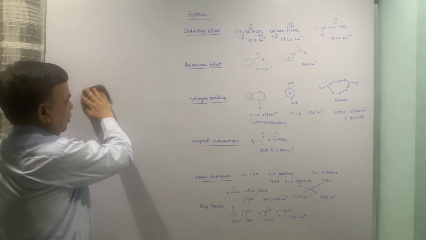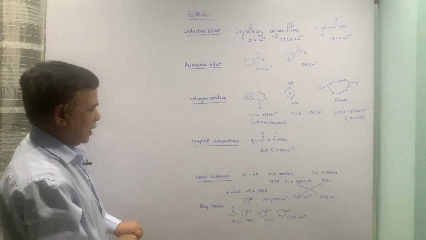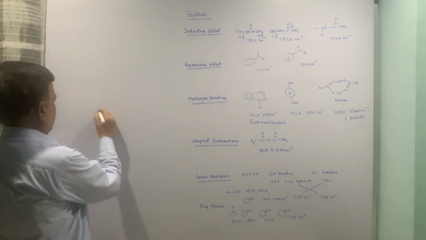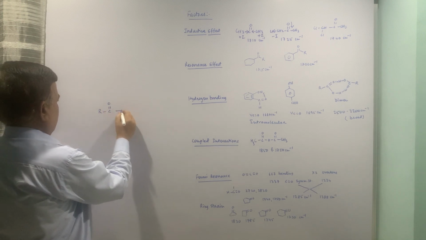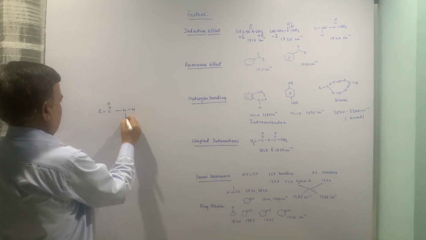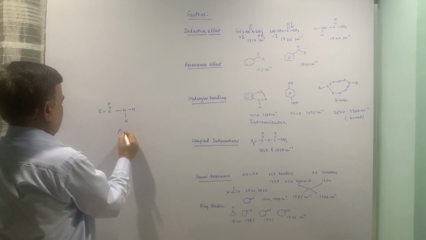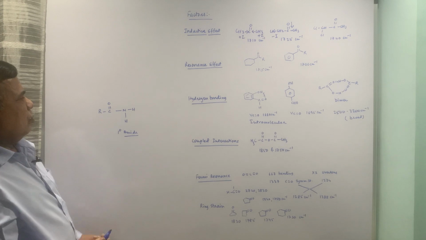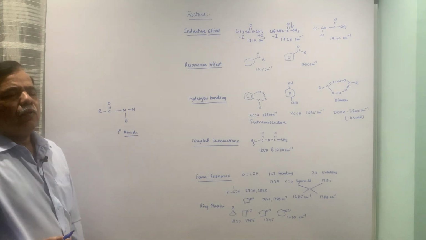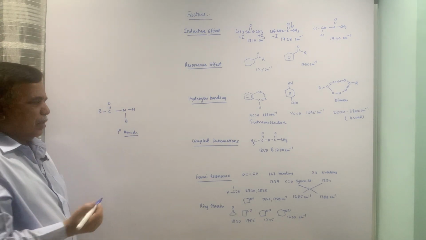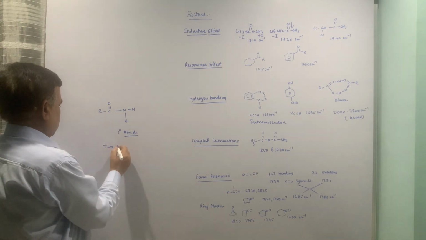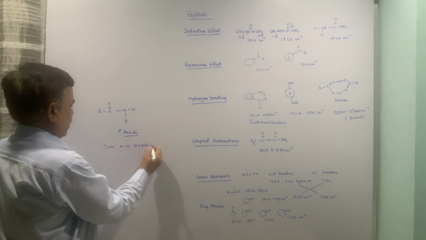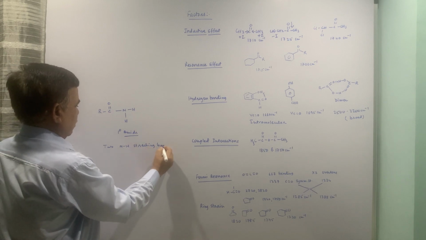I will just tell some other examples also, not only anhydride. See, this primary amide will show two NH stretching bands. So, two NH stretching bands would be there.